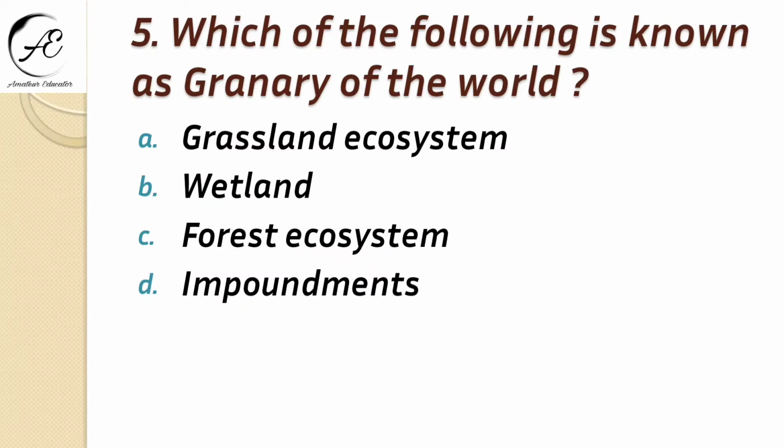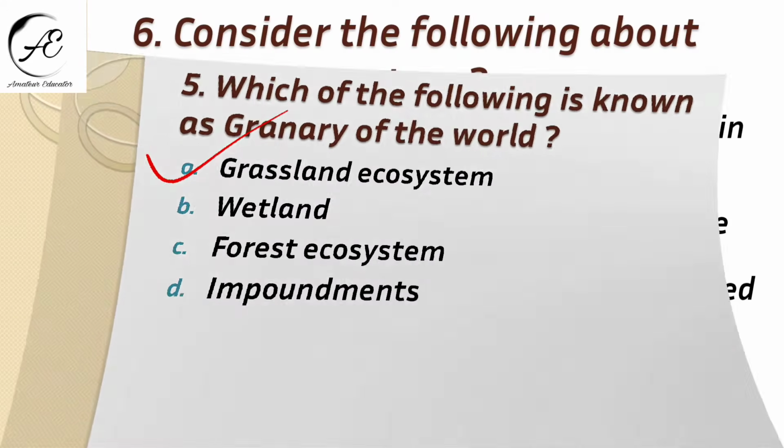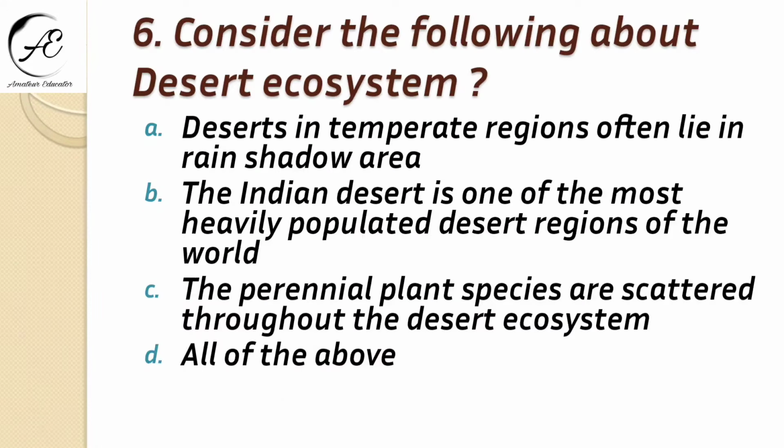Fifth one is, which of the following is known as the Granary of the world? Grassland ecosystem, wetland, forest ecosystem, or impoundments? So the right answer is grassland ecosystem, right? So our next question is, consider the following about desert ecosystem.